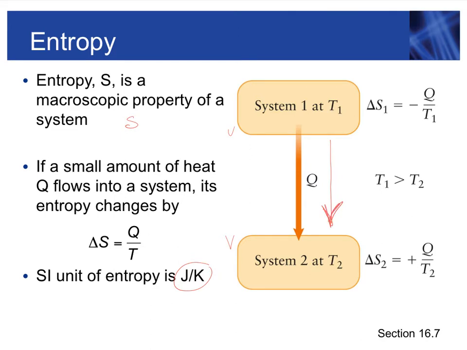Then the change in entropy for system 2 is the amount of heat Q that flows into the system divided by its temperature T2. At the same time, system 1 also experiences a change in entropy, delta S1. It loses an amount of heat Q, so it is minus Q over T1, the temperature of system 1.